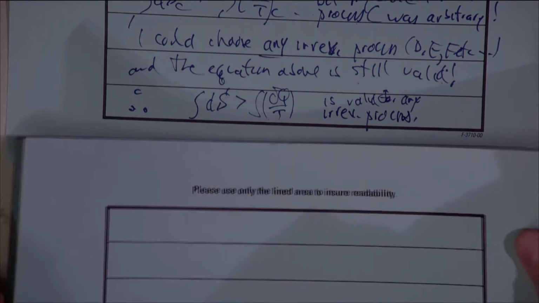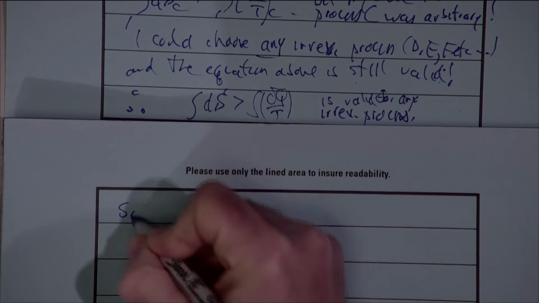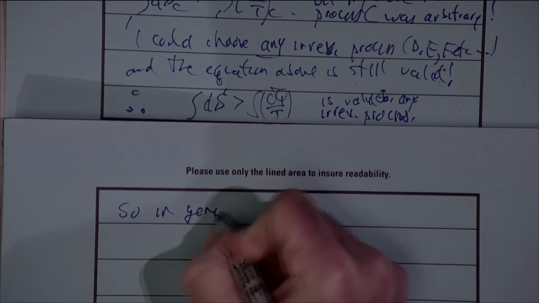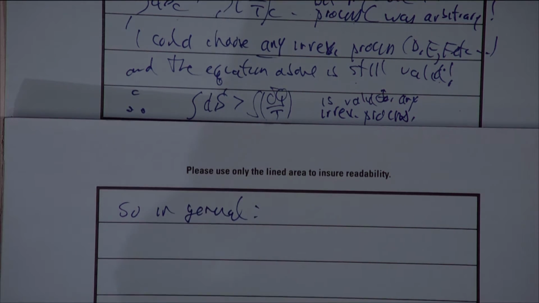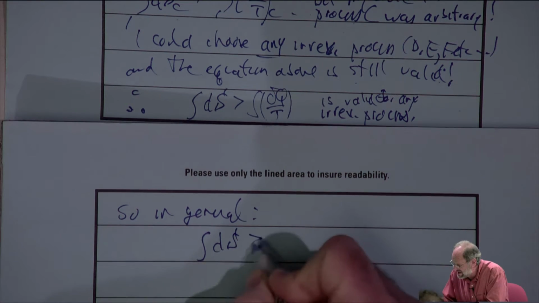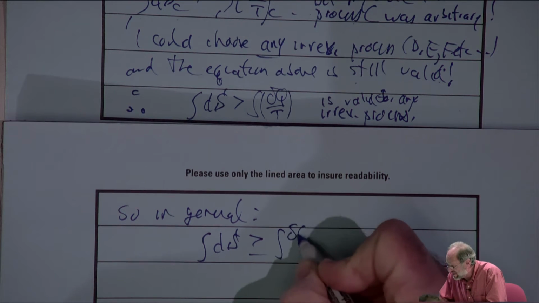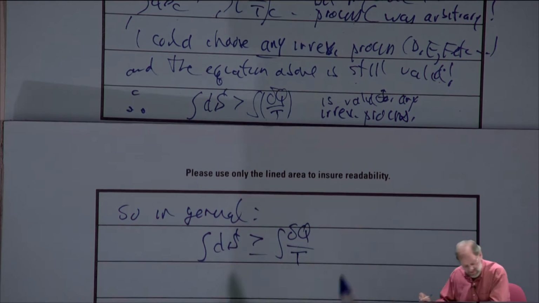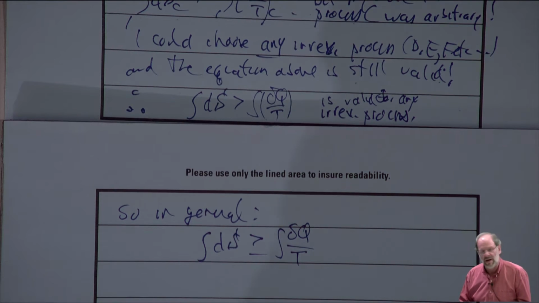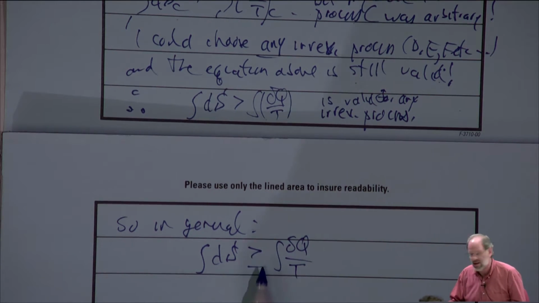All right, so what would that general statement be? In general, we can write the following: the integral of ds has to be greater than or equal to the integral of delta q over t. Now, why can I make this statement, and why do I have an equal sign in there instead of just a greater than sign?